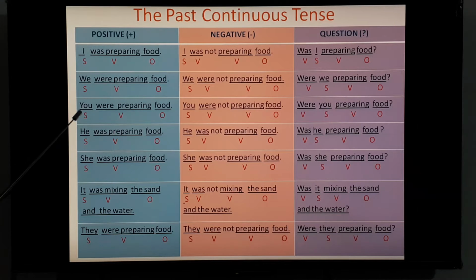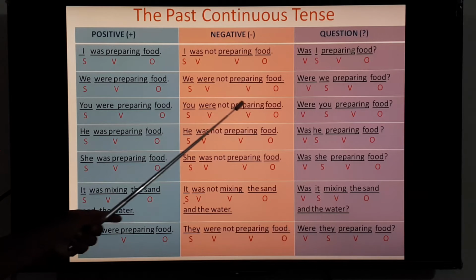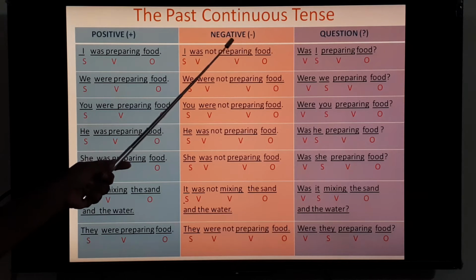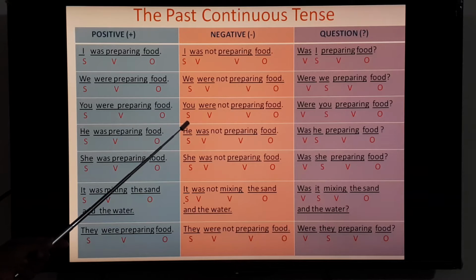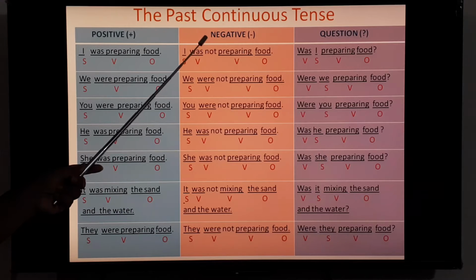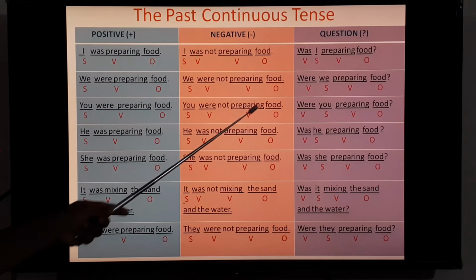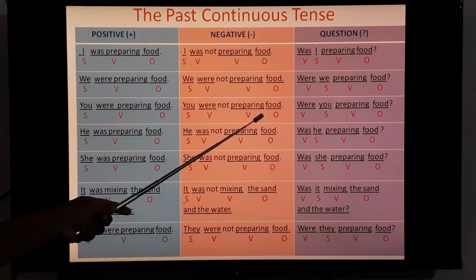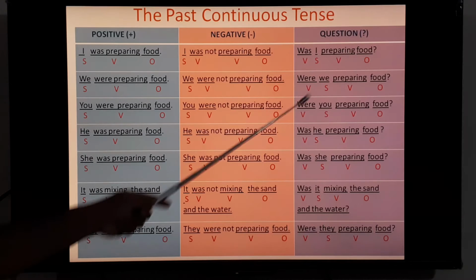You, that is second person singular and plural, both have the same sentence formation. You were preparing food. You, subject, were preparing, verb, food, and object. You were not preparing food. This is negative construction. You, subject, were, verb, not is given because negative construction. Preparing, verb, food, object.